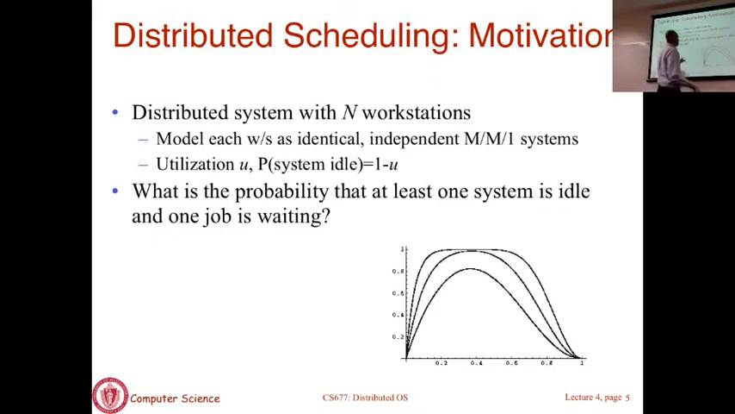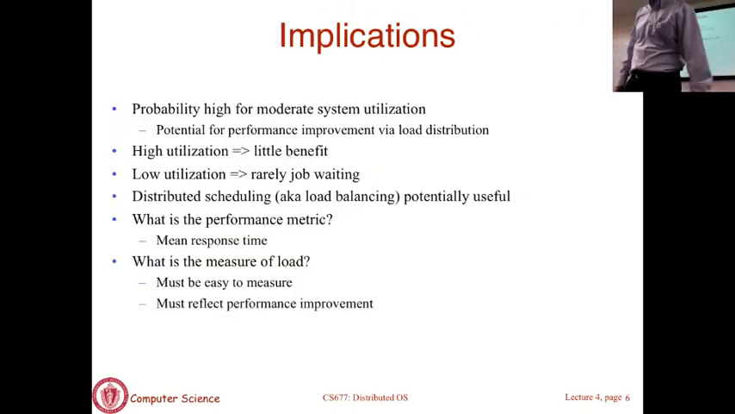And so this probability peaks somewhere in the middle. This curve as a whole really is showing you where you get the benefit of doing distributed scheduling. And the answer is only when the system is moderately loaded. In the two extremes, there is not much benefit. Whatever I said is actually explained in text here. High utilization, little benefit. Low utilization, rarely a job waiting, so no need to move. So it's only potentially useful when the system is moderately loaded. This is something to keep in mind.